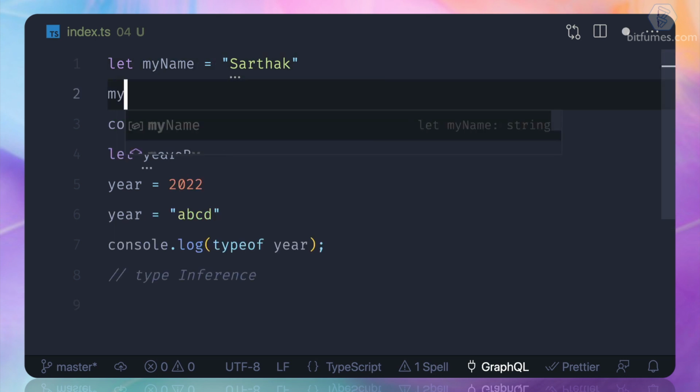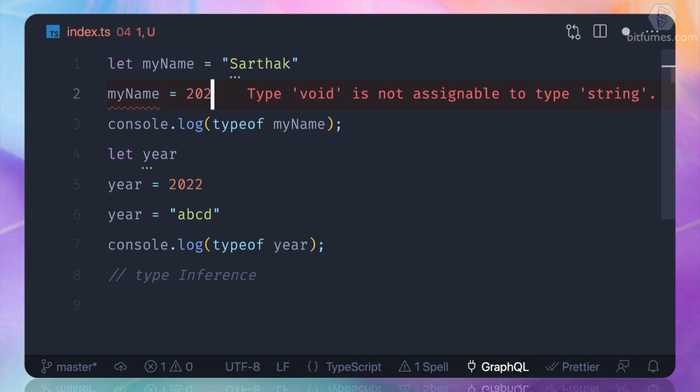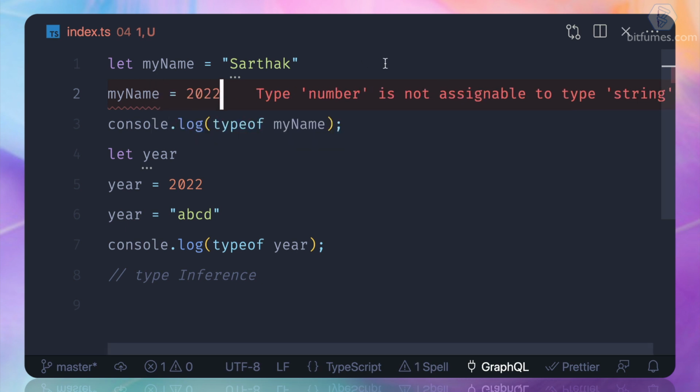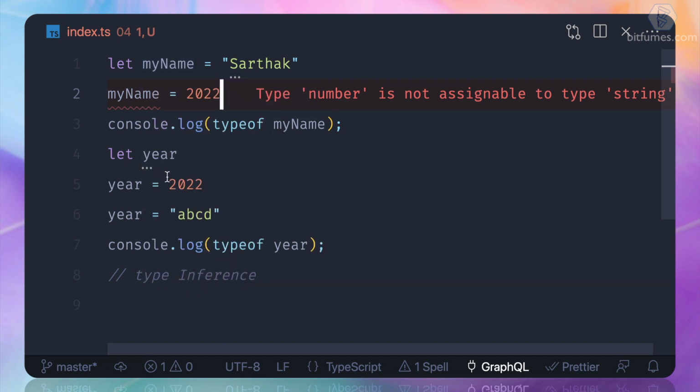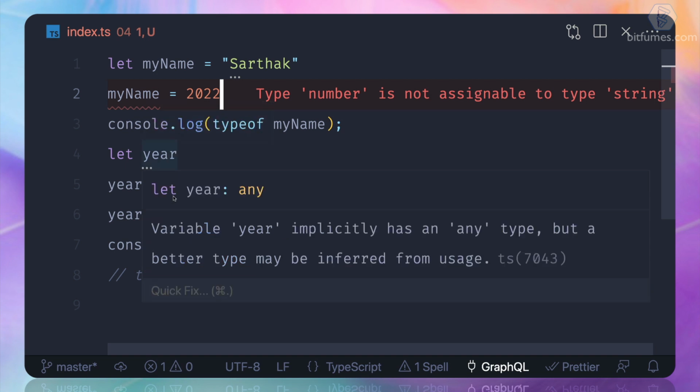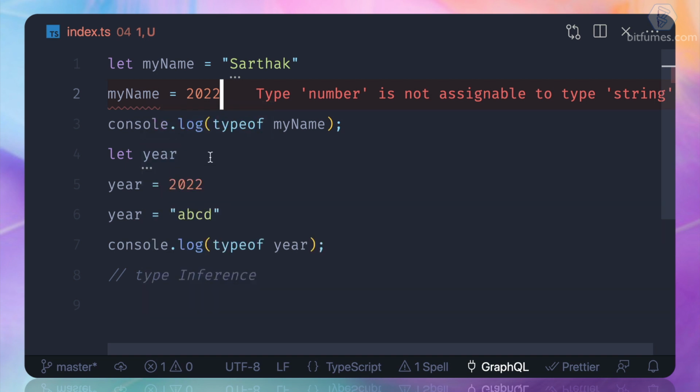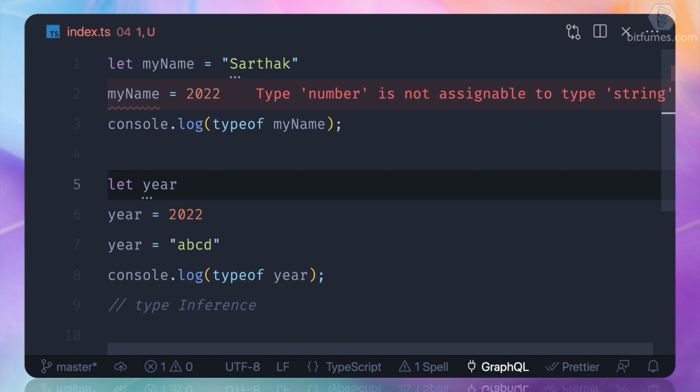Because now if I try to change the value to a number, TypeScript is complaining, because TypeScript is damn sure that, hey, the my name variable is a string. But the case with year is different. Initially, TypeScript says that, hey, it could be any. So this is the difference, and this is the type inference in TypeScript.